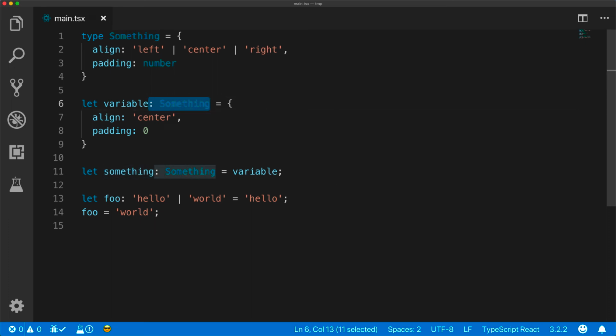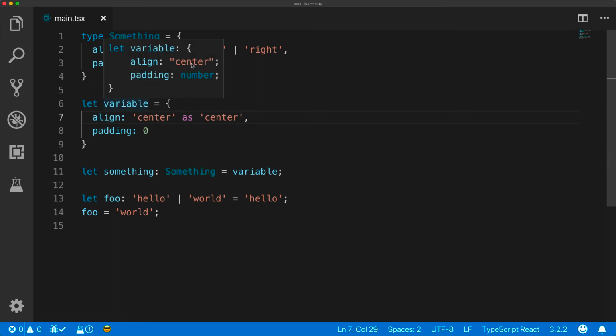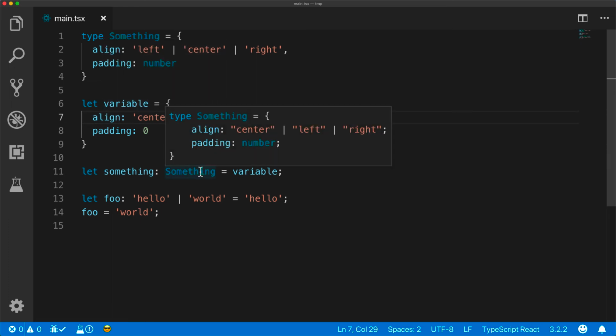Another way to help TypeScript infer that align should always be the literal center, we can add an explicit type assertion, for example, center as center. Therefore, align is inferred as the literal center, and variable align property becomes center, which is something that can be assigned to something that has an align property of center, left, or right.